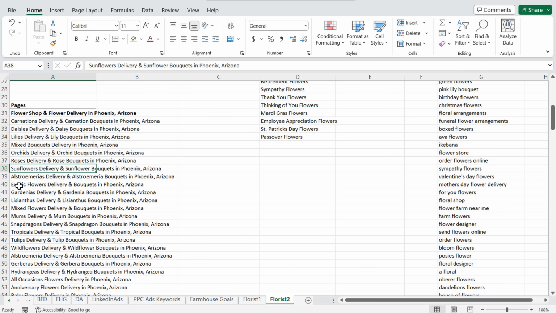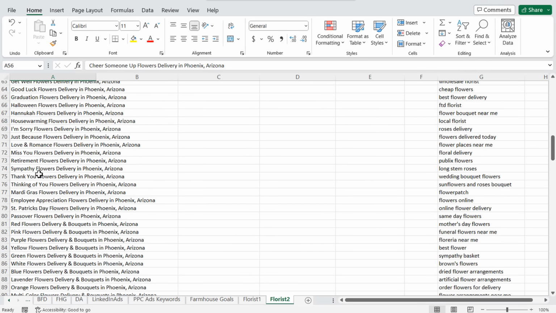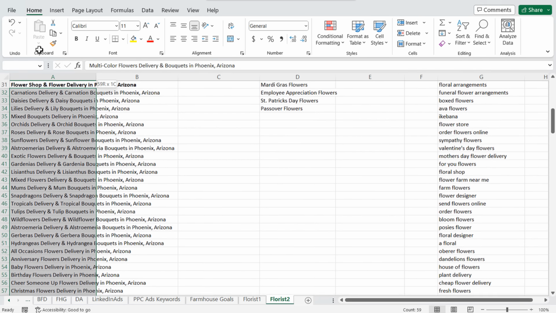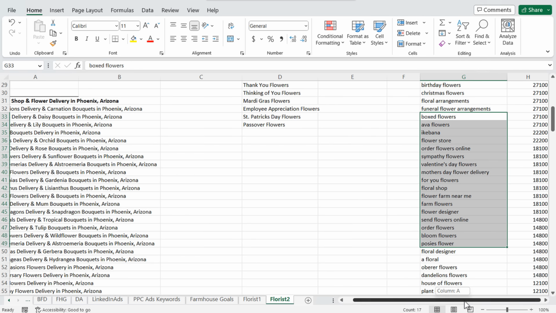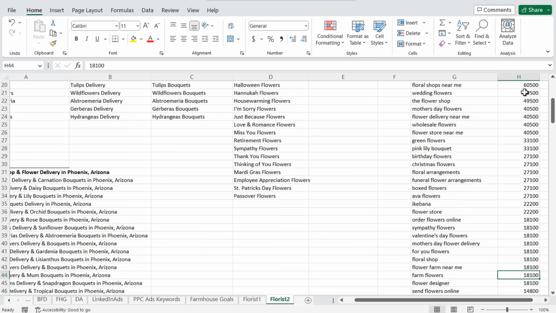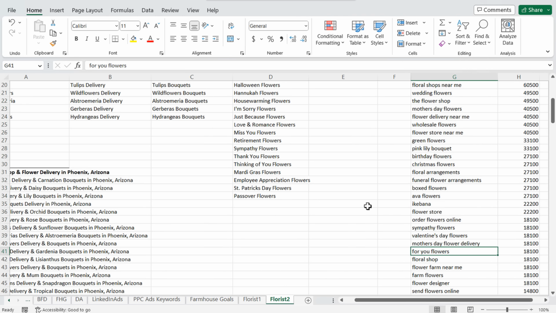Then we start to get into some of these occasions. So baby flowers delivery, birthday flowers delivery. Keep scrolling down and you're going to see all the way down here to the different colors. So we have a ton of different pages now that we can create on our website, and they're all going to satisfy some of these really high search volume keywords. So we can make sure that when people are searching these things in the Phoenix, Arizona market, we're able to actually deliver exactly what they're looking for.